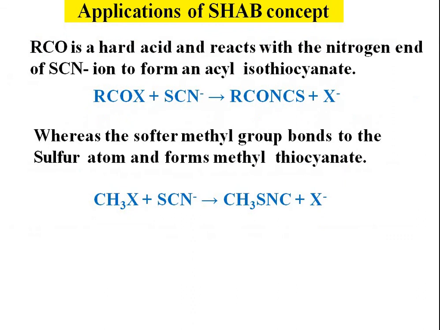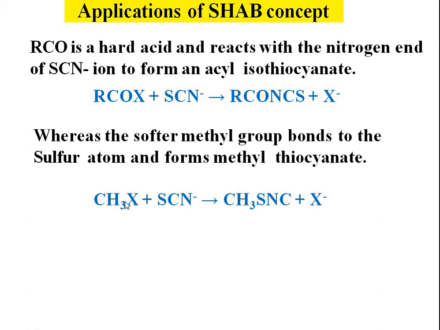Another example is RCOX. When it reacts with SCN, this will coordinate through the nitrogen atom because RCO is a hard acid. It has a tendency to combine with nitrogen, to coordinate with nitrogen.